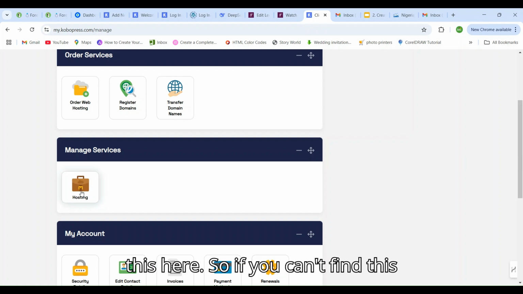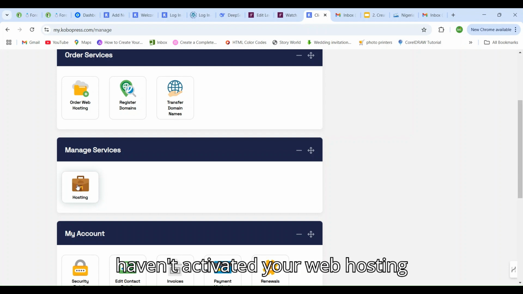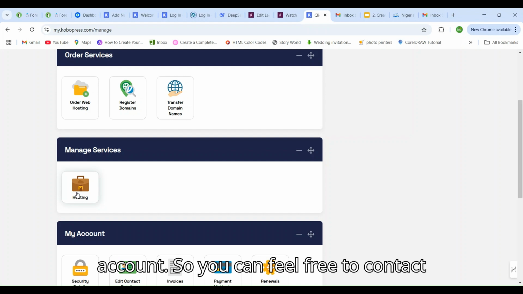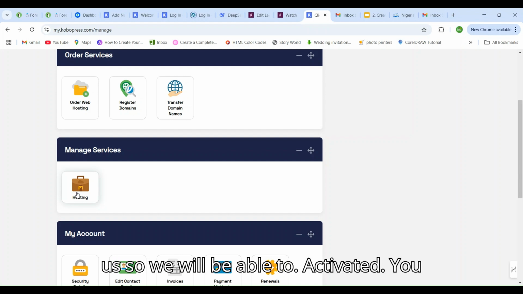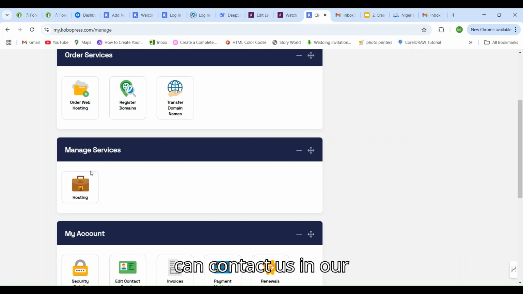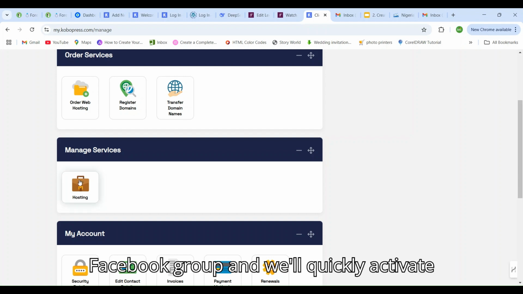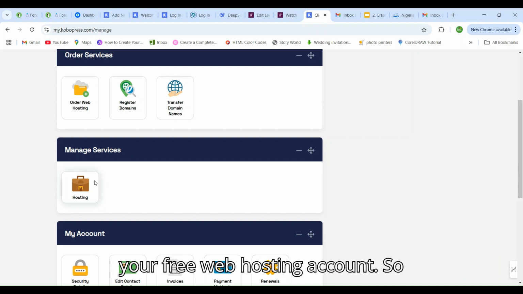If you can't find this hosting icon here, it means we haven't activated your web hosting account. So you can feel free to contact us so we will be able to activate it. You can contact us in our Facebook group and we'll quickly activate your free web hosting account.